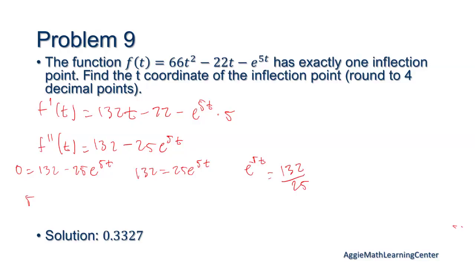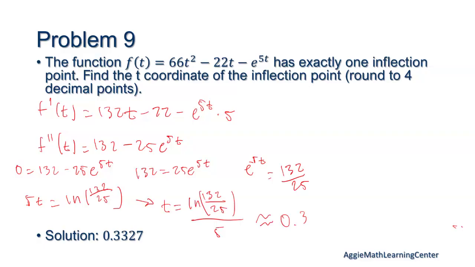So we have 5t equals ln of 132 over 25. Therefore, t equals ln of 132 over 25, all over 5, which does equal this.